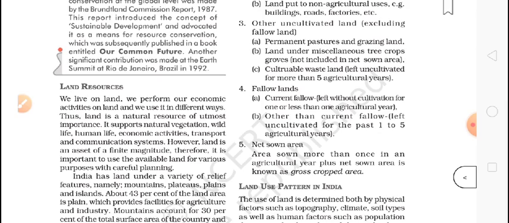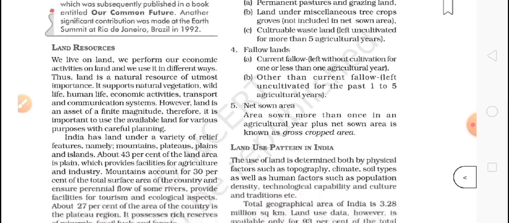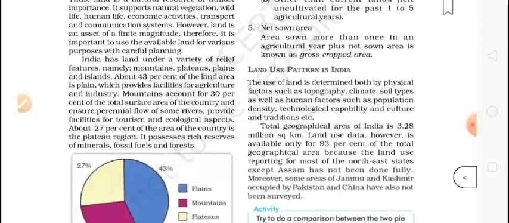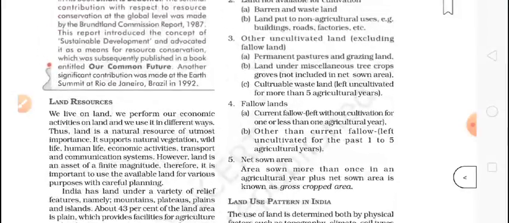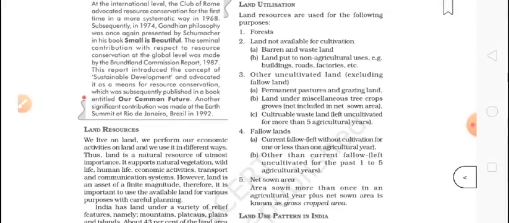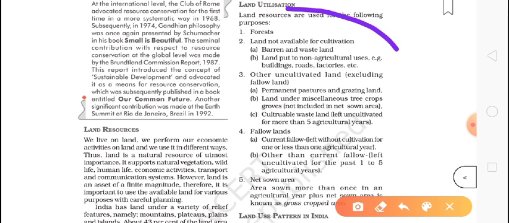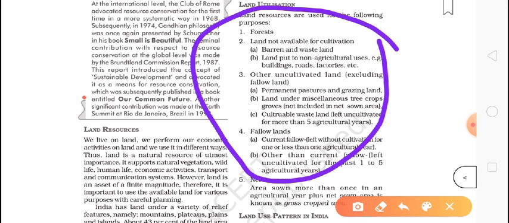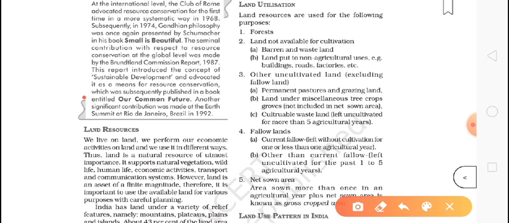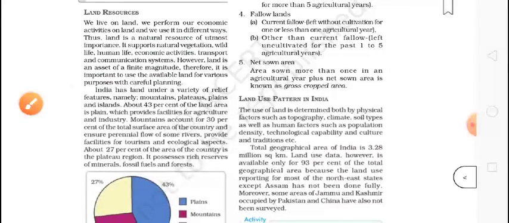It is around 52% in our country. According to my knowledge, we will discuss it. So this is the land use. It is not only in India, we are talking about the whole world. These are the uses of land. So now we come to the land use pattern in India: how much land is used in India, and for which kind of use.